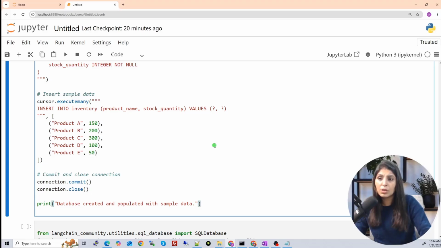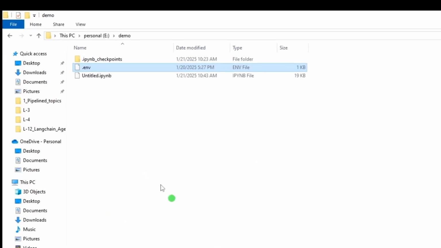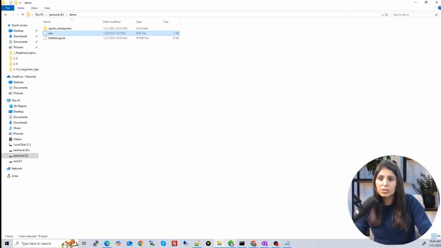I'm showing you. When you execute this command, see in my demo folder right now we don't have anything. When I execute this command, we will have example.db over here. So let's execute this command.